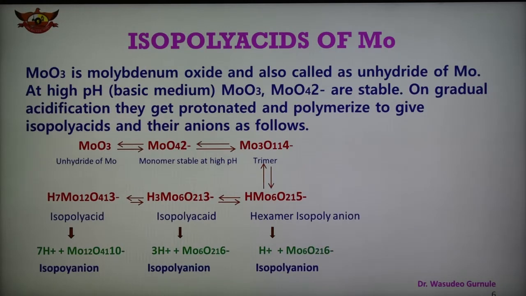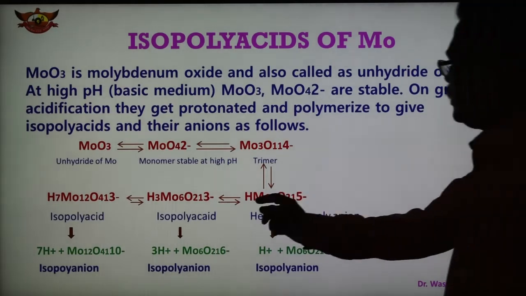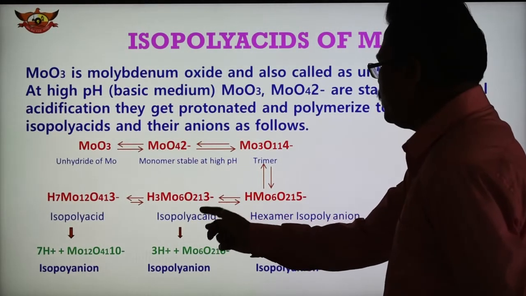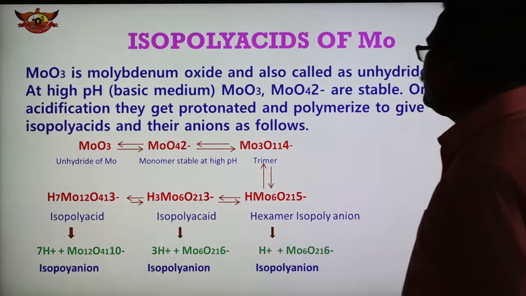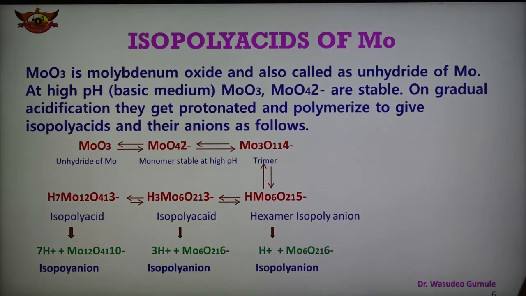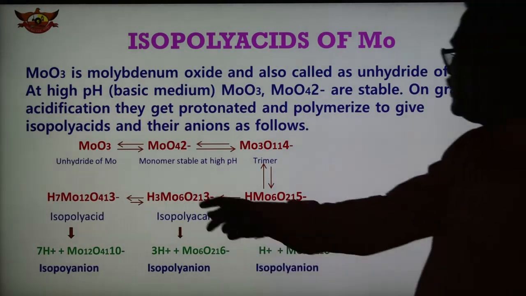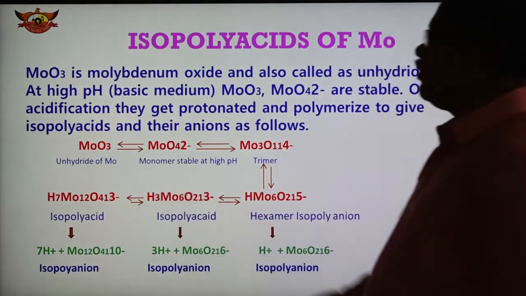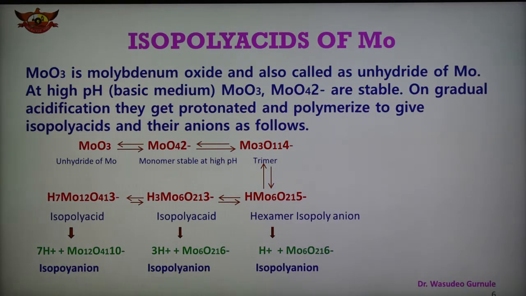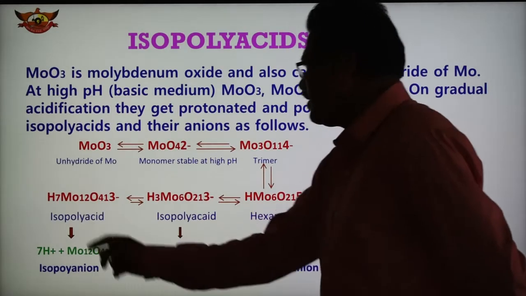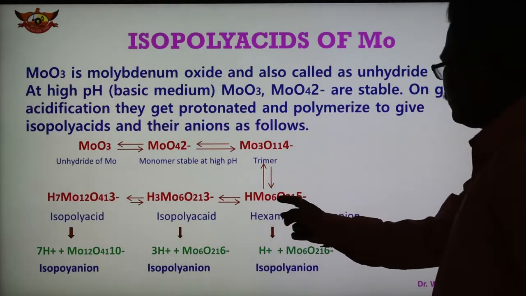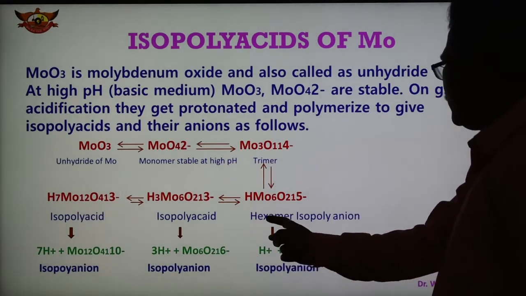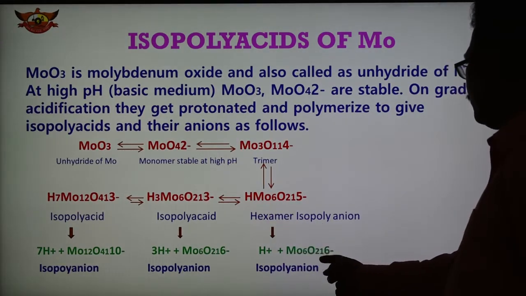isopolyanion. And after that, at lower pH, if we decrease the pH to 1.5 to 2.5, we get this isopolyacid shown here, H3Mo6O21 3-. Further it undergoes polymerization and we get an isopolyacid, and here the pH is 1.25. So as we gradually decrease the pH it undergoes polymerization and protonation. So this is the hexamer, this is an isopolyacid, this is another isopolyacid. This compound obtained is a hexamer isopolyanion, and here there is 1H+ and Mo6O21 6-.